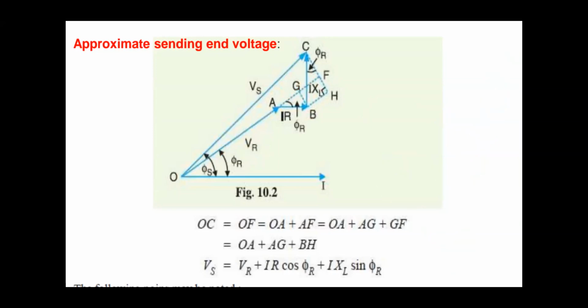Okay, so this length OF will be equal to OC. You will consider that the approximate value. Here you are going to neglect this angle. So by neglecting that angle, that OC will be the same as this OF. Now this OF is equal to OA plus AZ plus GF.